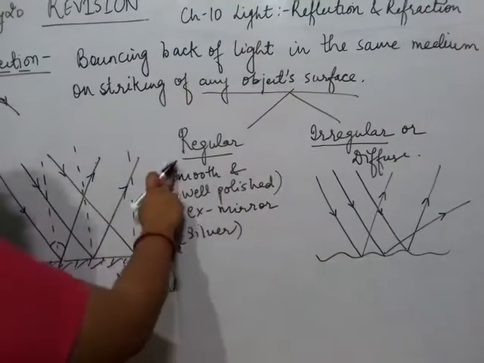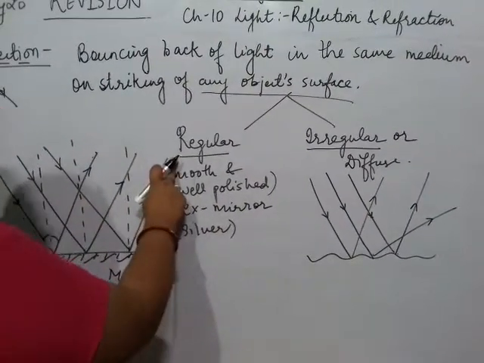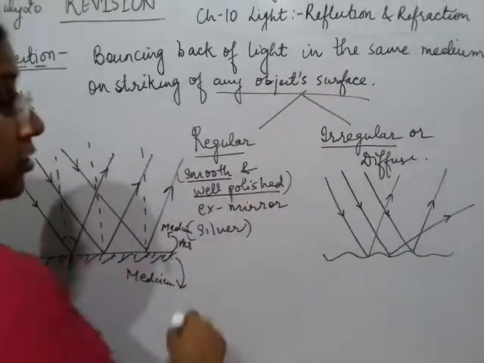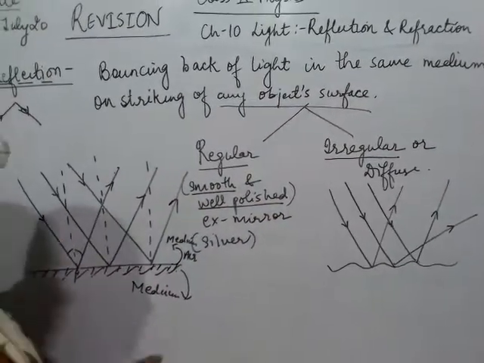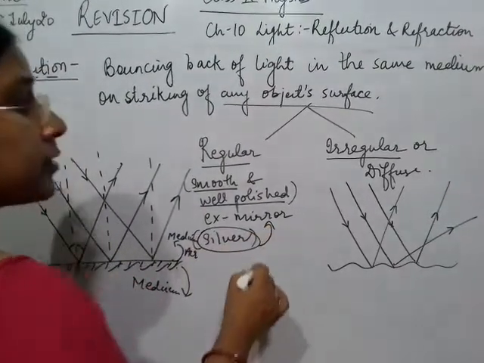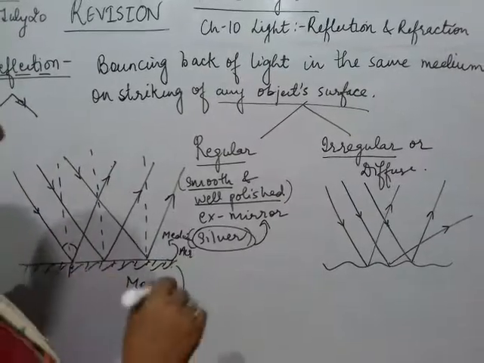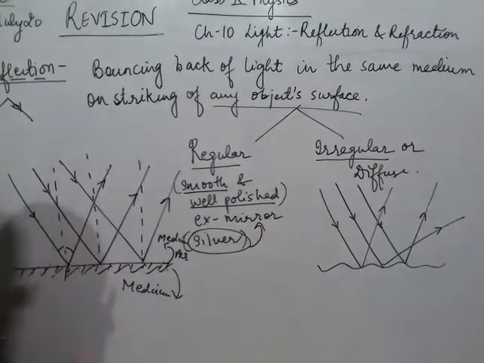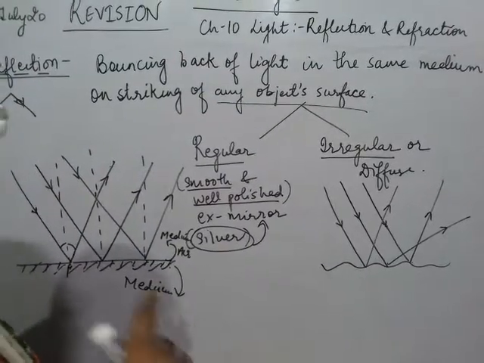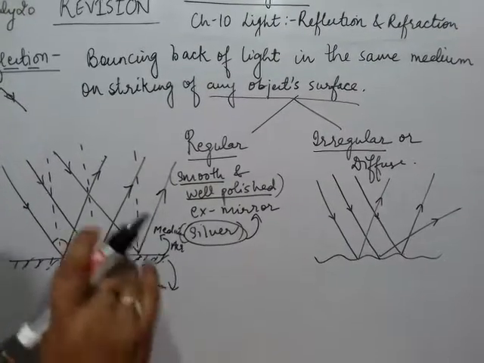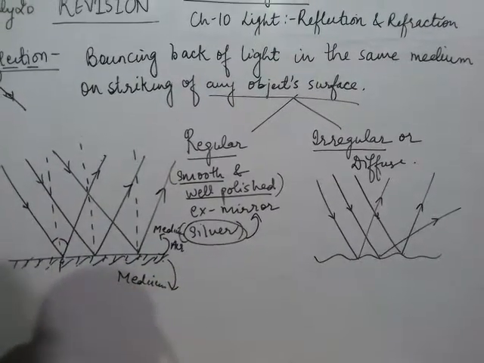What is meant by regular reflection? In regular reflection, the surface of the object is smooth and well polished. The polish used is silver. You have seen that mirrors are polished from one side. They are polished with silver. And why is silver used to polish the mirror? Because silver is the best reflector of light. That is why a mirror is always polished with silver on one side.